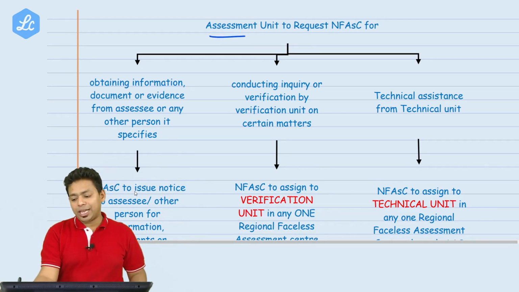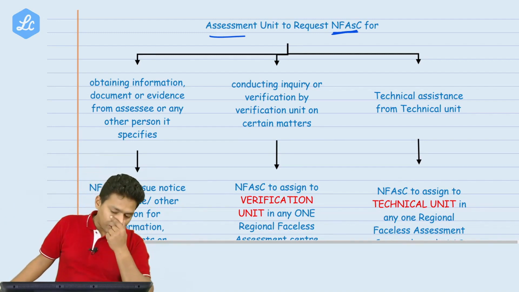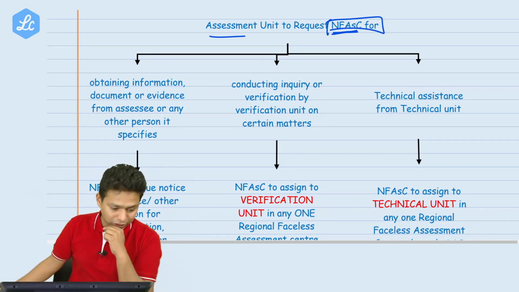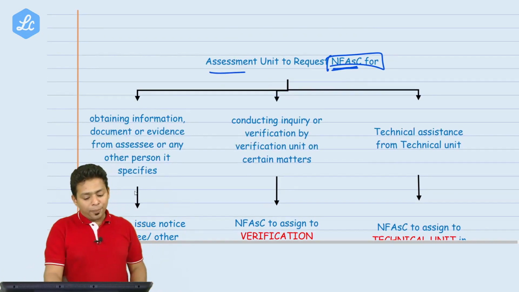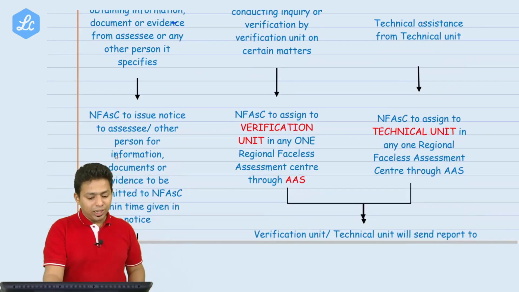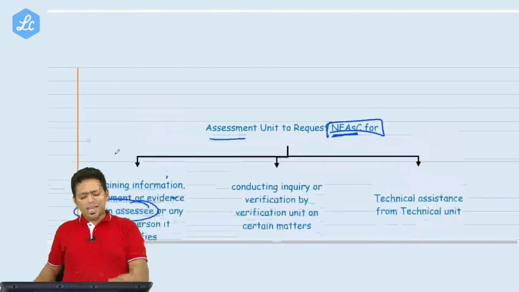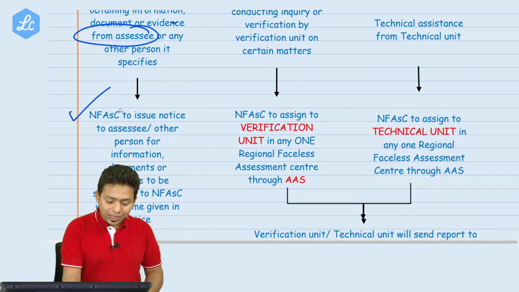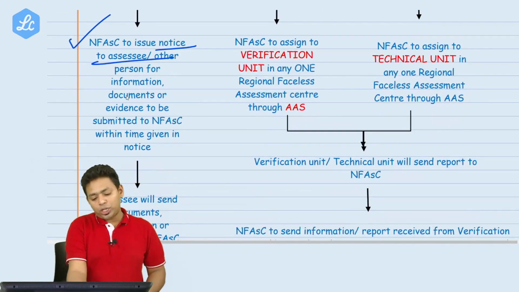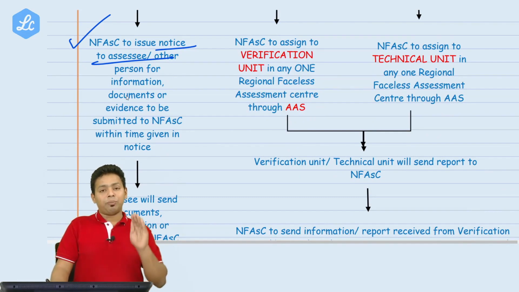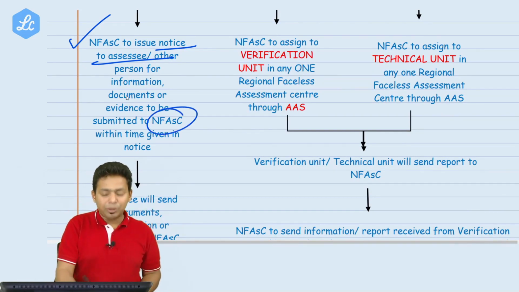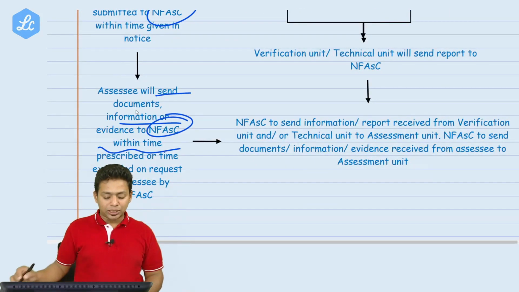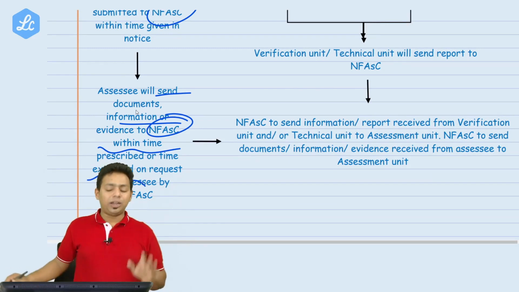Assessment unit requests NFAC for information. Now the case is assigned to whom? The case is assigned to the assessment unit. Now the assessment unit will send a request to the National Faceless Assessment Center. Sir, for what? For obtaining information, documents, evidence from the assessee. If they want anything, they will just give the request to the National Faceless Assessment Center, and then the National Faceless Assessment Center will issue notice to the assessee or any other person for submitting the documents, and the documents will be submitted on NFAC. The assessee will send the documents and everything to NFAC within the time prescribed in the notice or the time extended by NFAC.